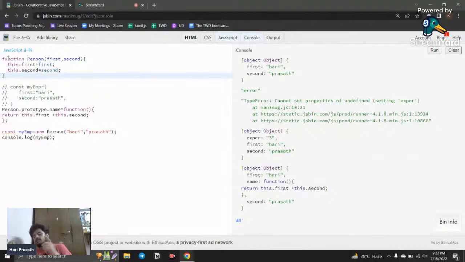There are two ways: one is by using functions, and one is by using classes. By using a function, we create a blueprint for an object, which is called a constructor method. By using classes, we create class-based objects. Here you can see we created using a constructor method. If we want to add something inside that blueprint, you need to use this prototype property.